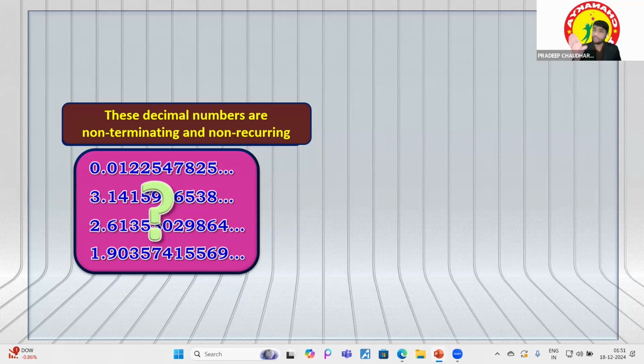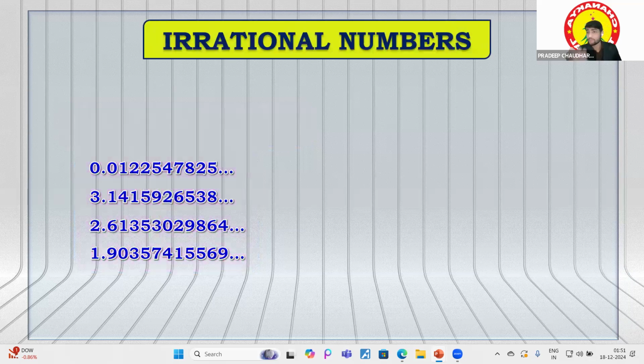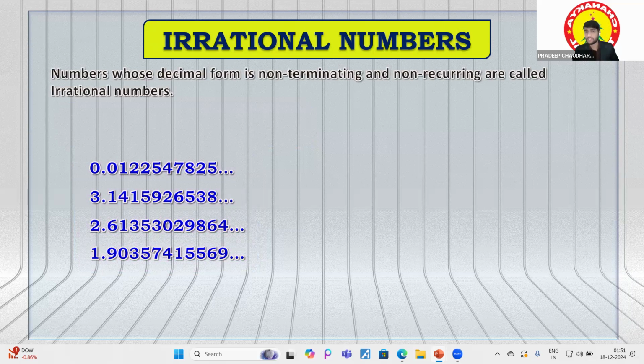So is there any specific term given to them? Yes, there is a special name given to them: irrational numbers. That's why these are called irrational numbers. A number whose decimal form is non-terminating and non-repeating is called an irrational number, or we can say those numbers that cannot be written in the p by q form are the opposite of rational numbers.